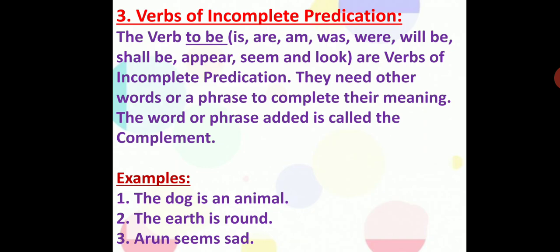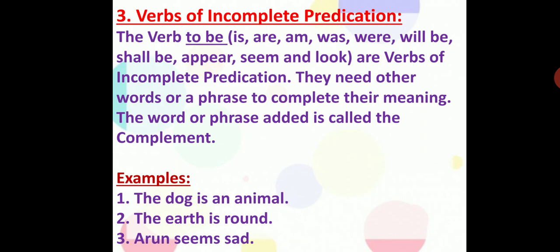See, the dog is. If I say "the dog is," is it a complete sentence? No, not at all. We should add a word or a phrase to give meaning to it. That is, the dog is an animal. So when we add a phrase or a small word, it becomes a complete meaning. The dog is. What is the dog? The dog is an animal. Then the sentence has a clear meaning.